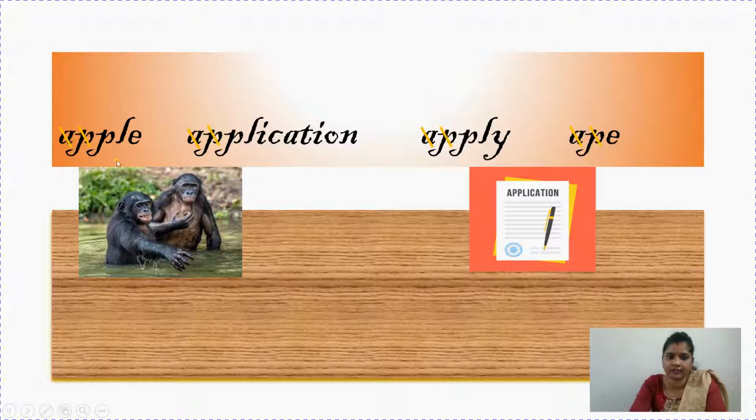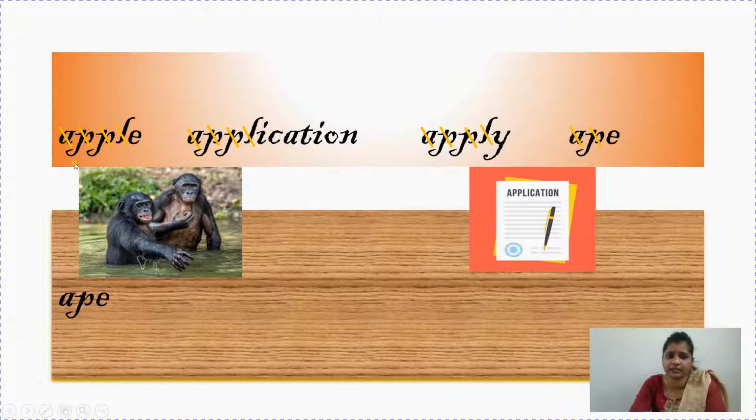Okay, now we can see here the third letter: P, P, P, and E. If we know that E comes first before P, first we will write ape here. Then what is left? Apple, application, and apply. The third letter is P, so just strike it off. The fourth letter is L, again strike it off.